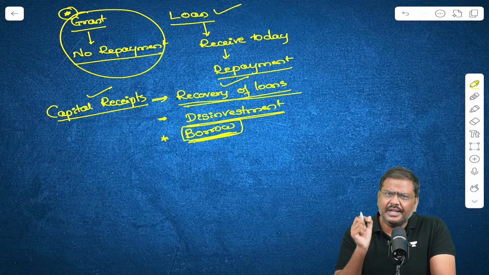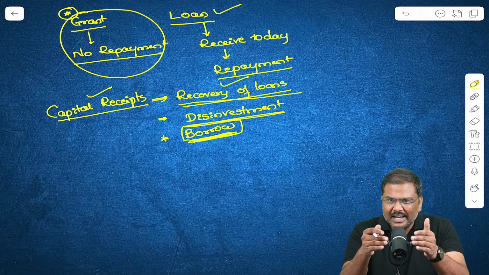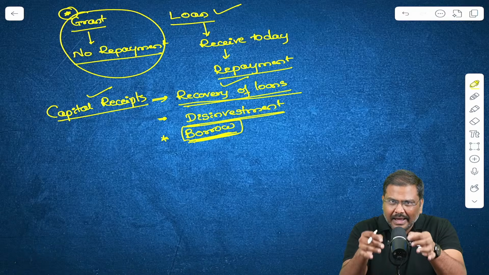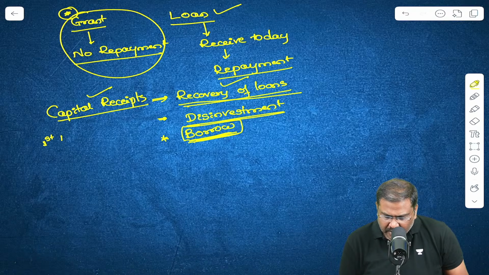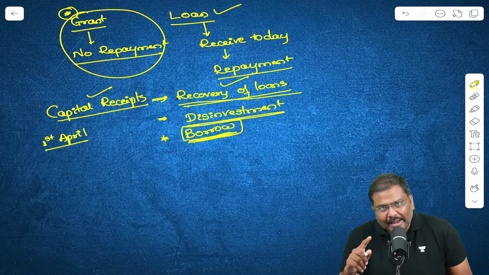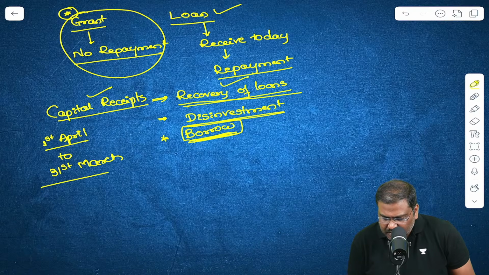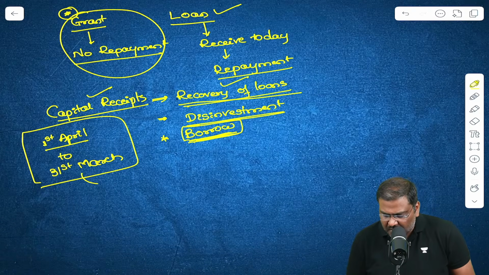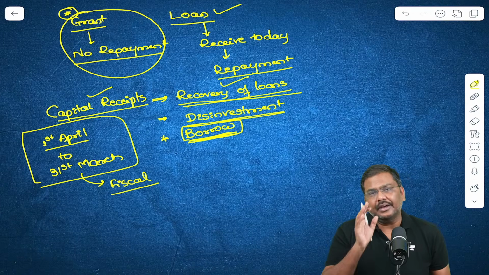In one financial year, what do you mean by financial year? In India, the time period between 1st of April and 31st of March is called a fiscal or a financial year.